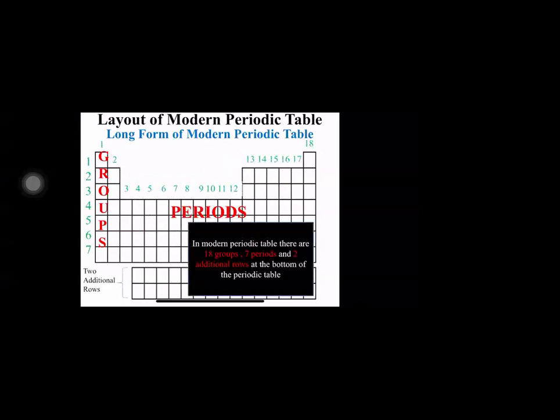Now in this periodic table, we have 18 groups, 7 periods, and 2 additional rows at the bottom of the table. The first question which comes to your mind, if you're being attentive, is: do we need to study the entire table? Are we supposed to learn by heart all 118 elements? The answer is no. We don't have to learn all the elements by heart, but yes, we do have to remember the names of a few groups and periods. Let us see how we are going to do that today.